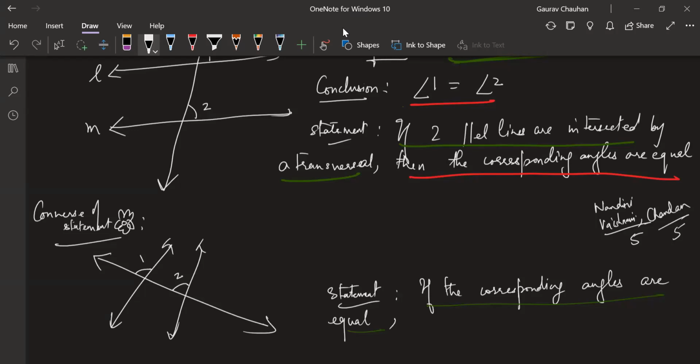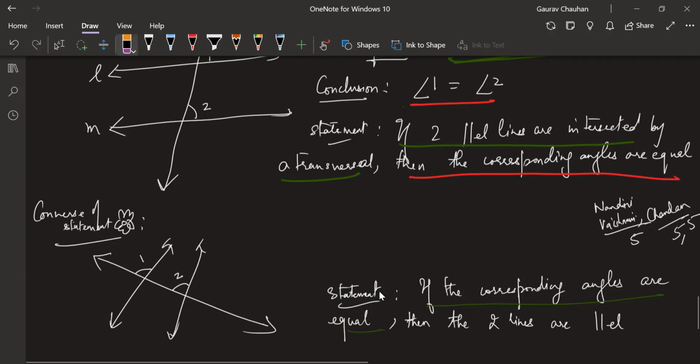Parallel lines, sir. Yes, they are parallel. Okay. Then, if the corresponding angles are equal, corresponding angles means already two lines and one intersection has happened. Then only corresponding angles came. Otherwise, how will it come? Okay. Then the two lines are parallel. Very good, Chandan. I'm going to give you 5 more for this.